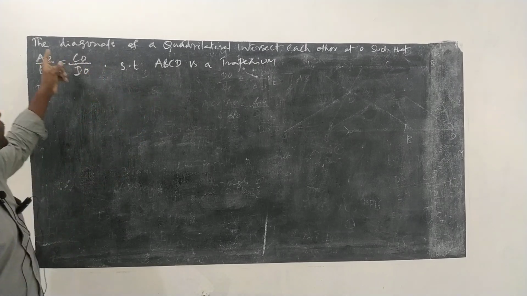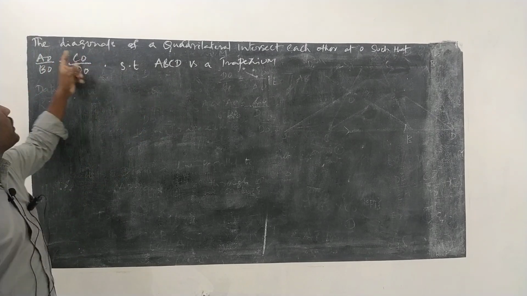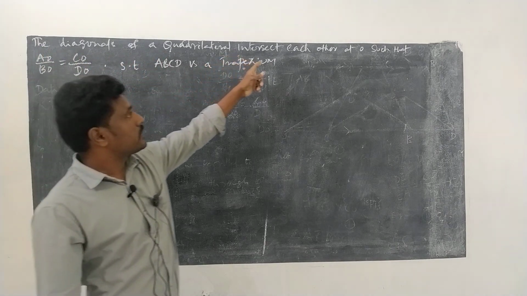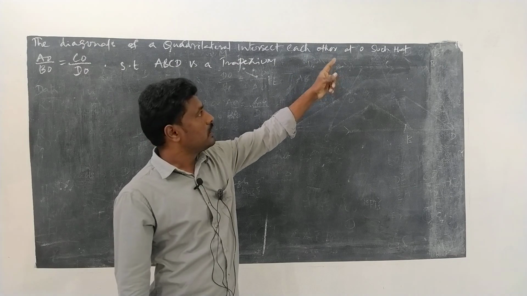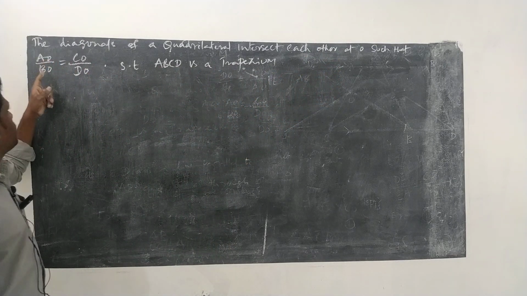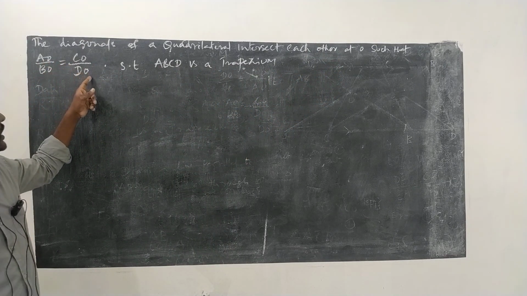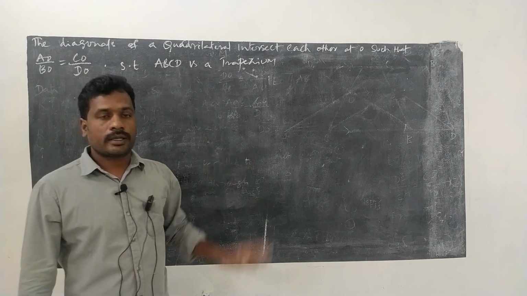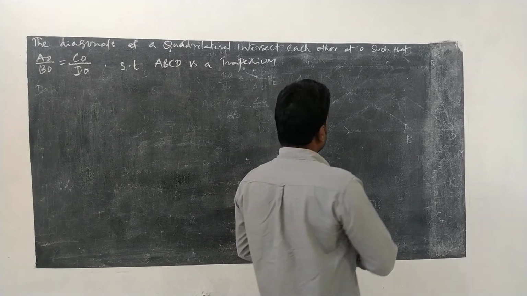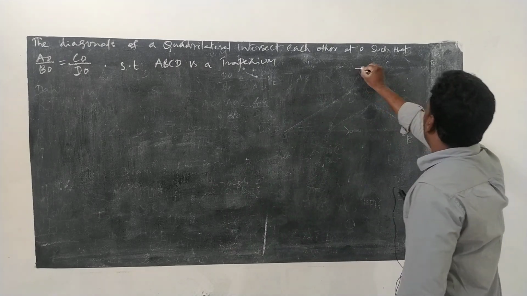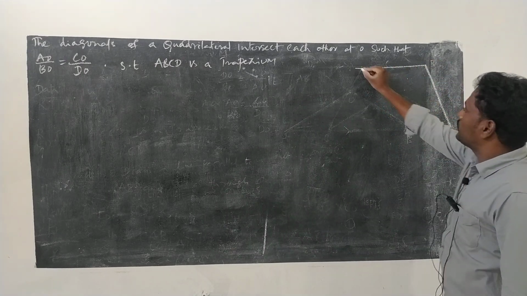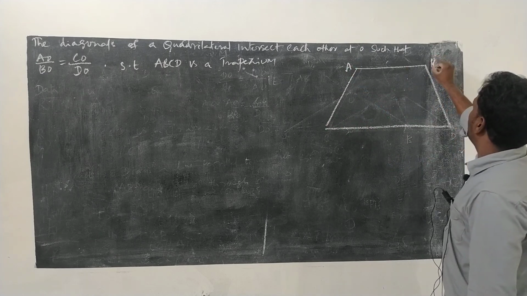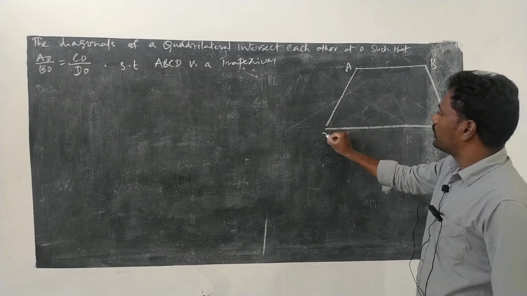In 2.2 exercise, the last problem is: the diagonals of a quadrilateral intersect each other at O such that AO by BO is equal to CO by DO. Show that ABCD is a trapezium. Now, if you have a quadrilateral A, B, C, D,